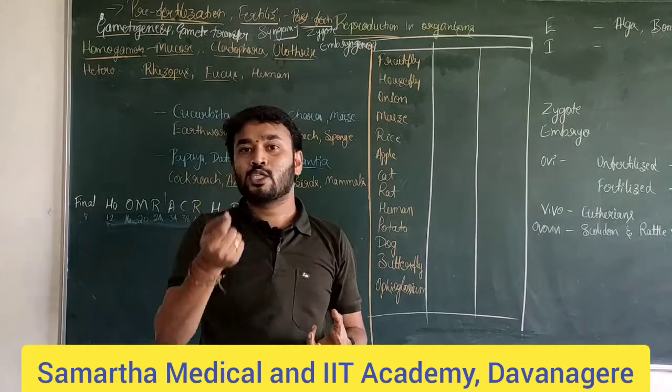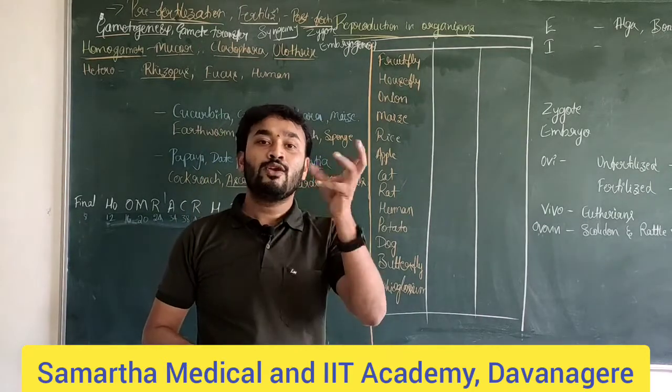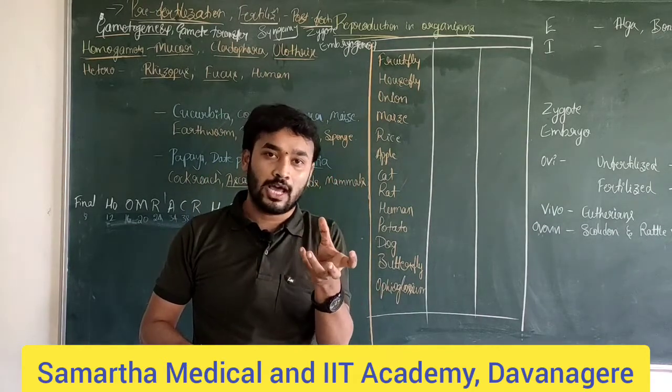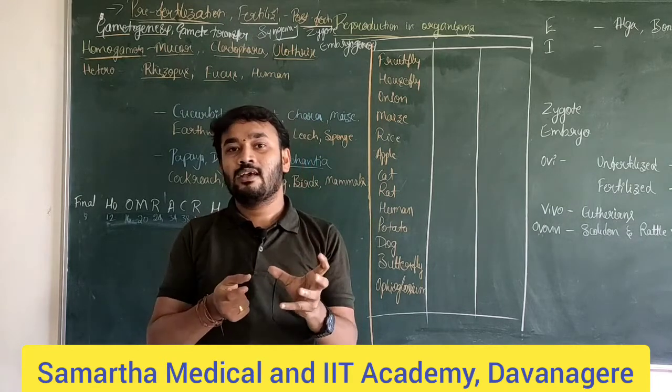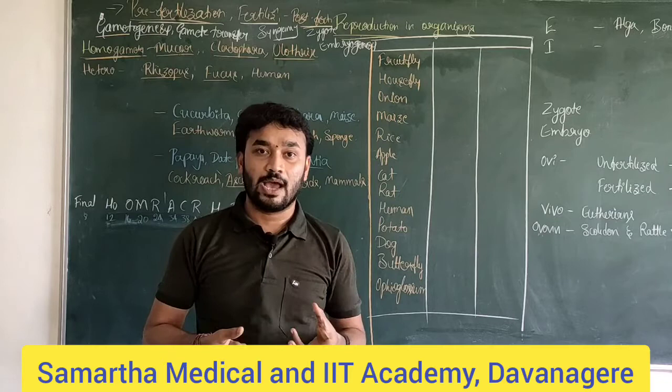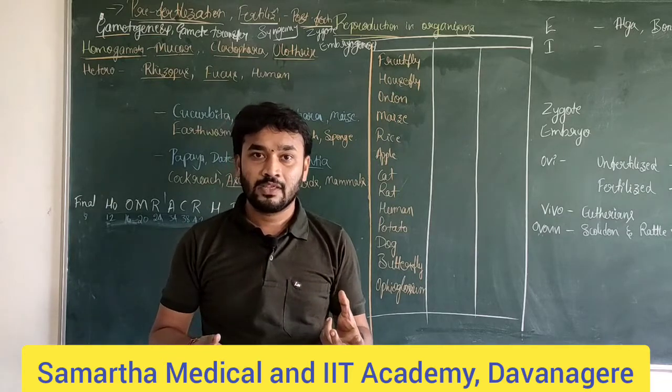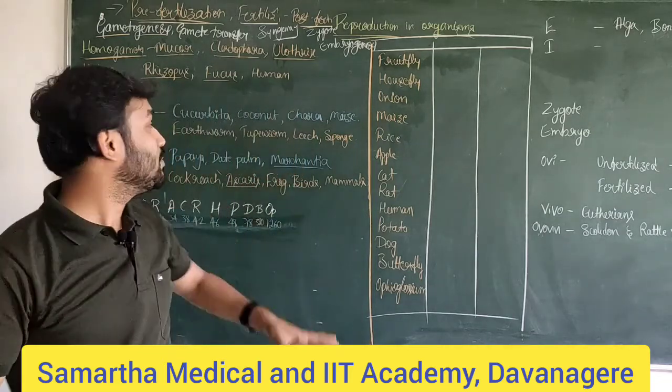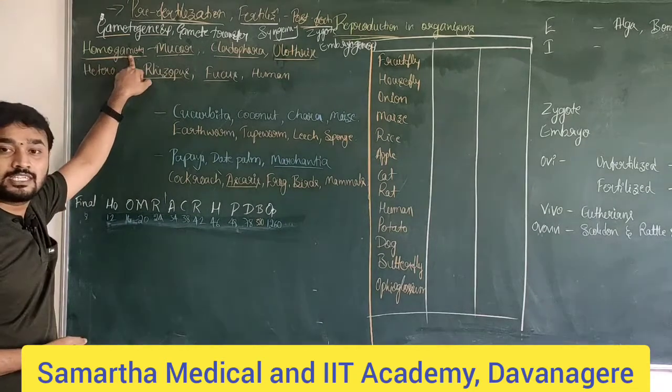Here the male gamete, the sperm, is motile. The female gamete, the ovum, is non-motile. So based on the motility, the reproductive structures or the appearance of the gamete, we can differentiate it. The isogamete condition is nothing but the homogamete condition, both are the same.